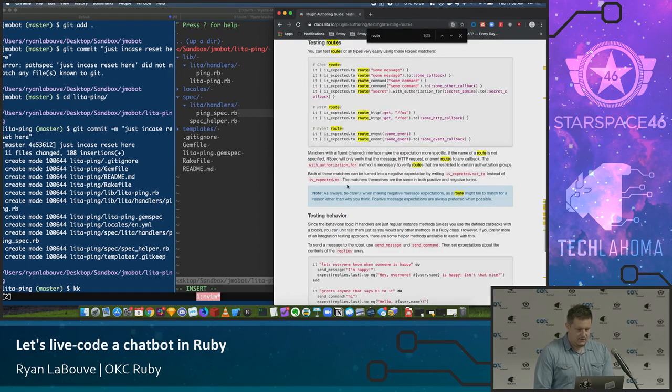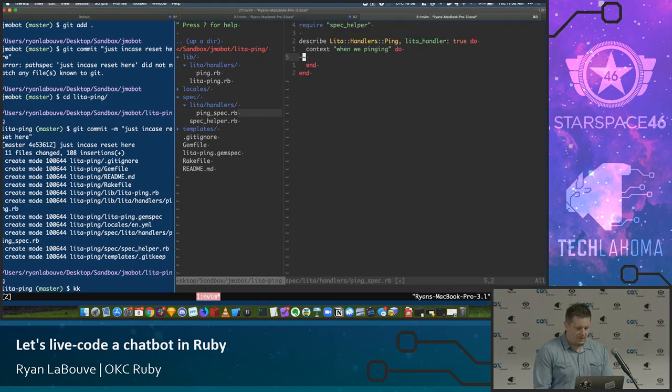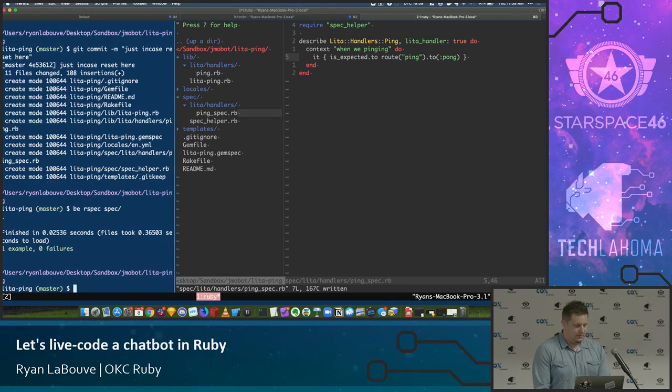So testing routes. Again, yes, there's probably merits to this, and we can get in and do an acceptance-based test in a second where we actually test the output of the function. But I think we're just gonna lock down some cases that we wanna make sure this is working. So we have it is expected to route some message to call some callback. Great. So let's start by seeing what we think passes. So we expect ping to route to Pong. Does that seem reasonable? We'll do rspec, spec. Cool, so we have a passing test.